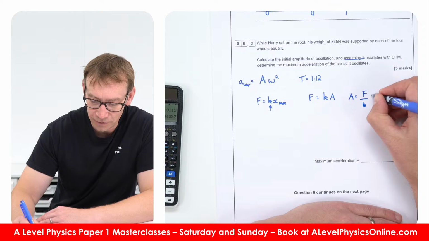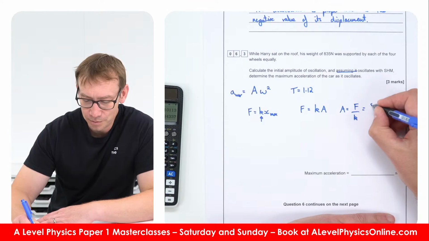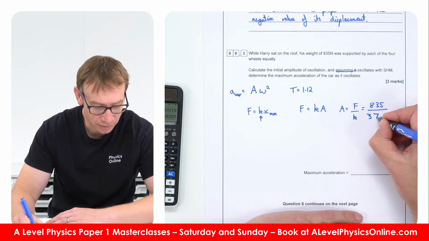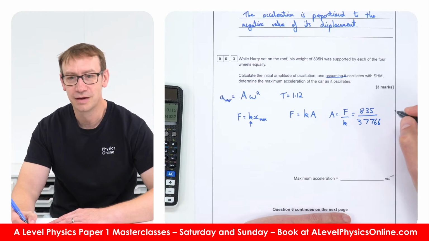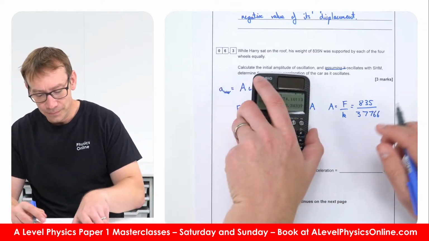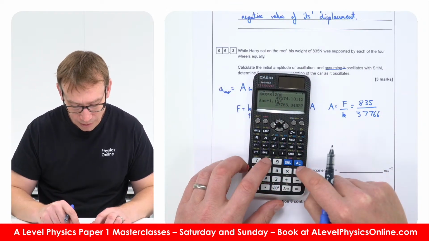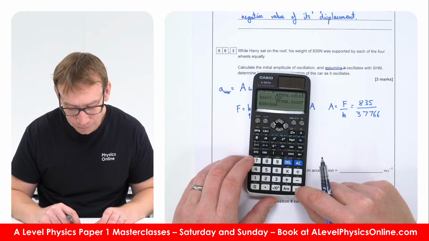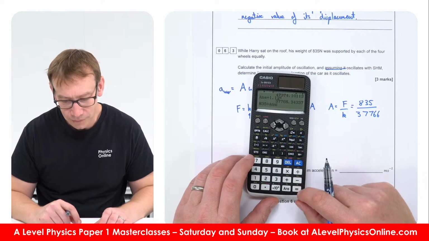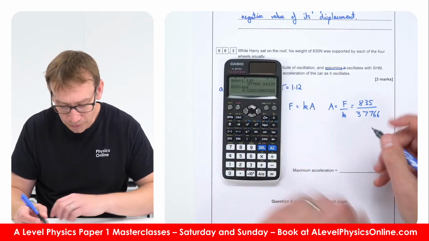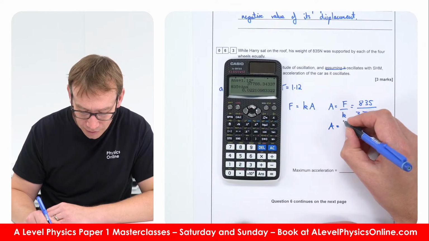The force that they provide down is 835, and we're going to divide that by 37766, the spring constant in newtons per metre. Okay, so the amplitude is going to be 835 divided by this.